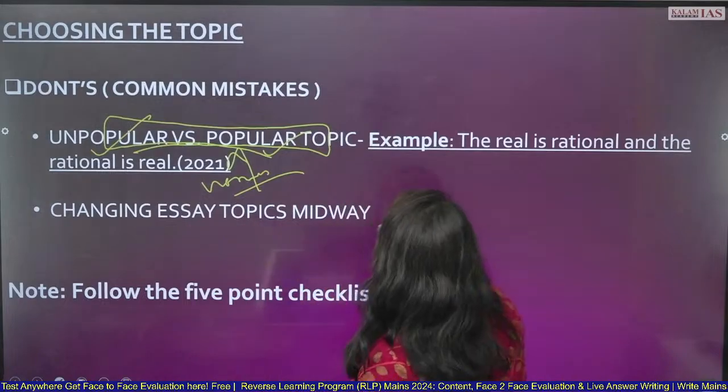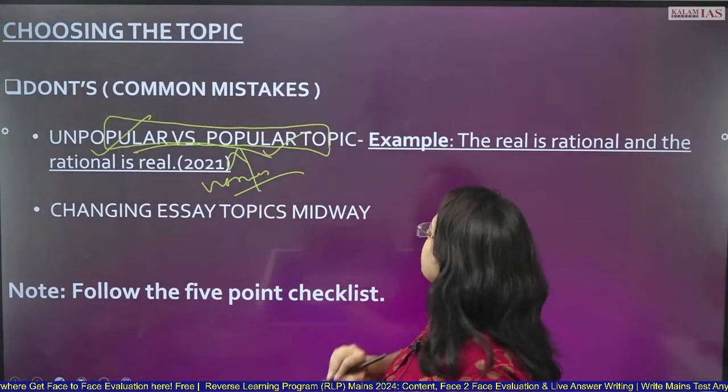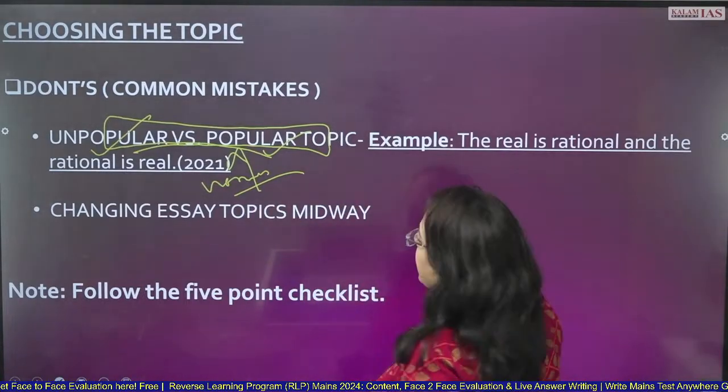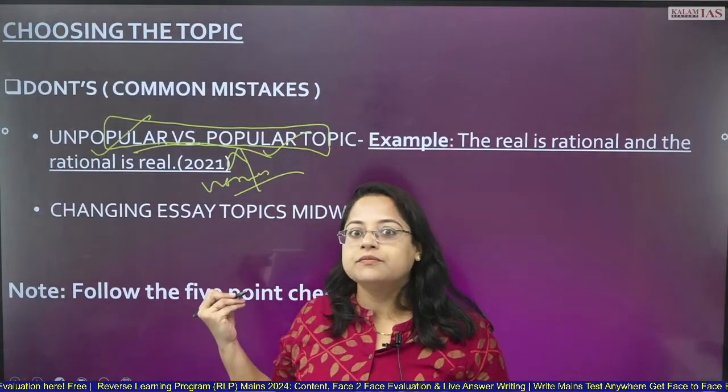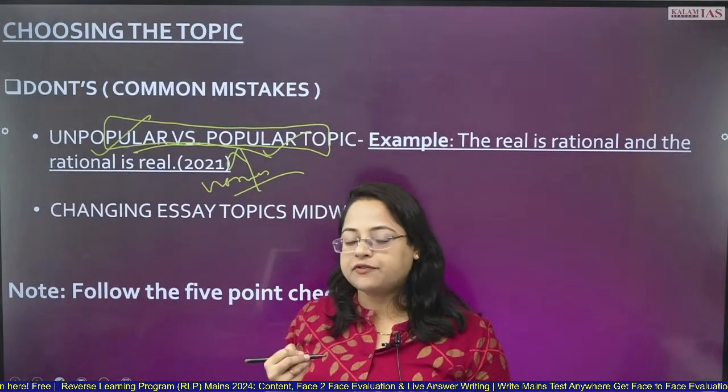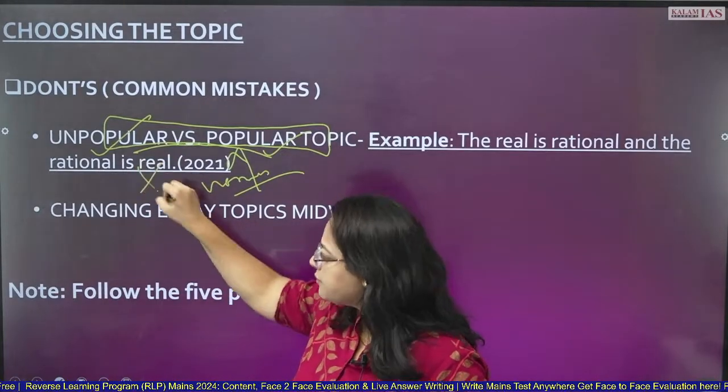For example, this topic of 2021, the real is rational and the rational is real. This is a very vague topic. Unless you are from a political science background or from a philosophical background, you cannot attempt this topic.